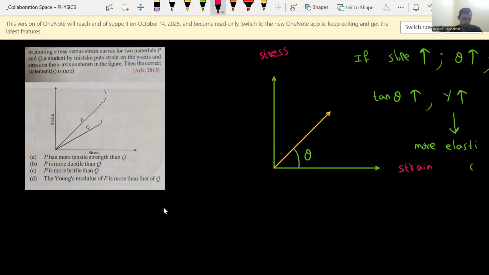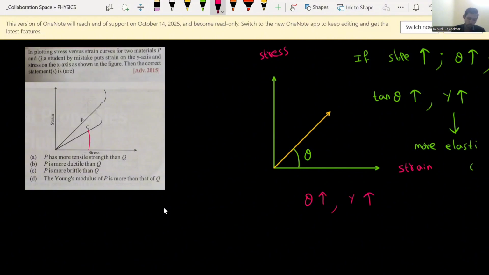Then P is more ductile than Q, they mentioned. P is more brittle than Q. The Young's modulus of P is more than that of Q. If theta is more, then Young's modulus is also more, right? This is valid when the x-axis is strain and the y-axis is stress. But in this given graph, stress is the x-axis and strain is the y-axis.